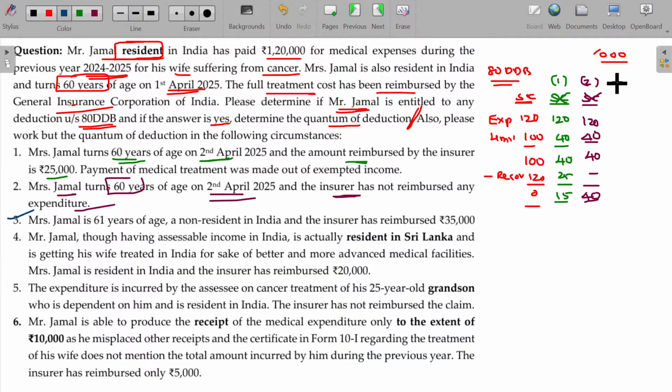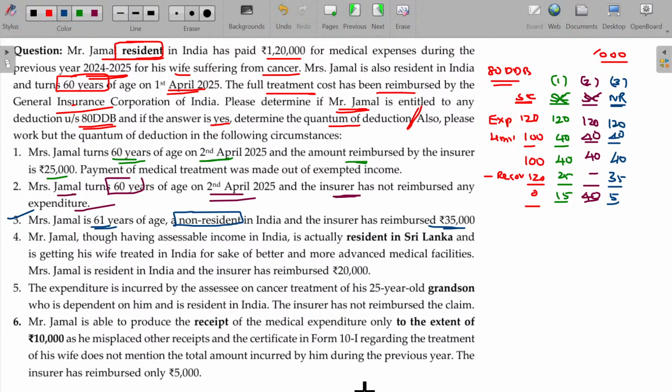Scenario 3. Mrs. Jamal is 61 years of age, non-resident. The patient should be resident. Resident senior citizen, not a non-resident case. Because of that reason, the limit is again 40 only. So the original value is 120, limit 40, and the amount reimbursed, 35, is subtracted. So balance 5 only is deductible in this scenario. Is that clear?